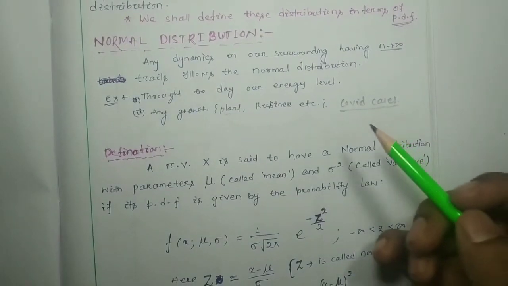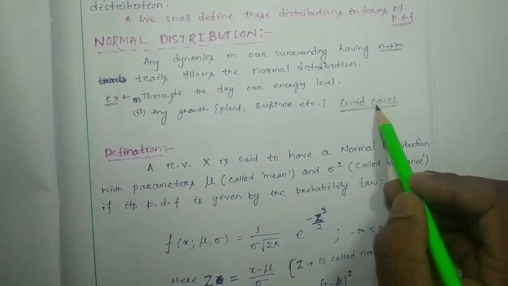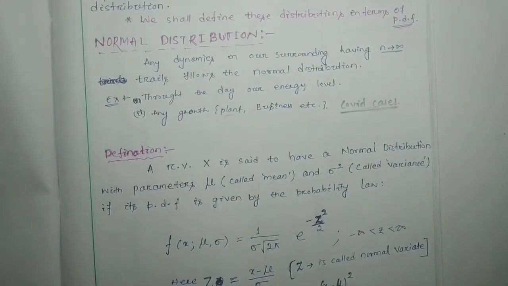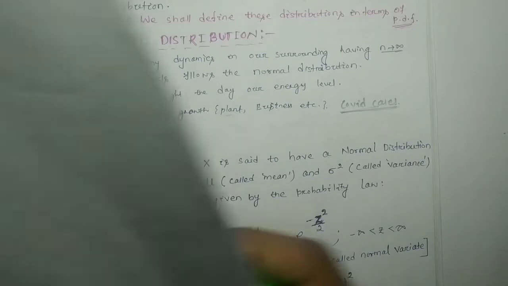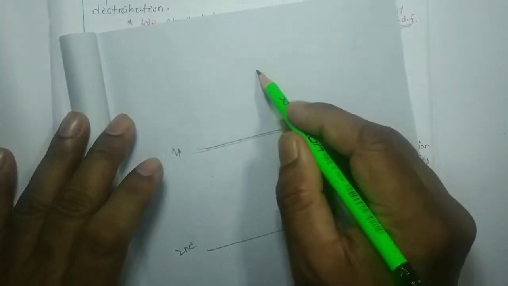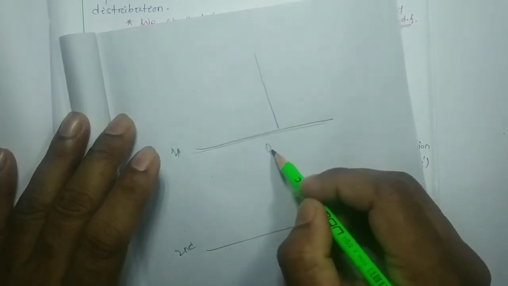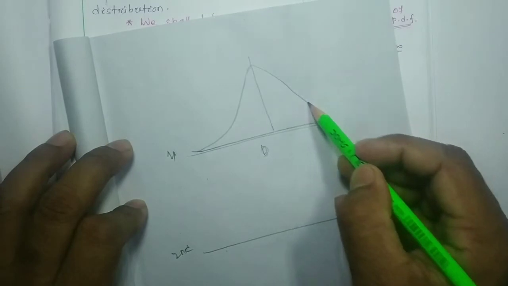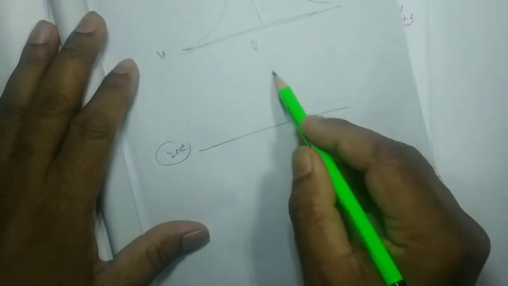Another example you can consider is the COVID cases. Now the third wave is running, but recall the first wave and second wave. The cases per day increased, reached the maximum, and then decreased. The second wave also showed the same trend.